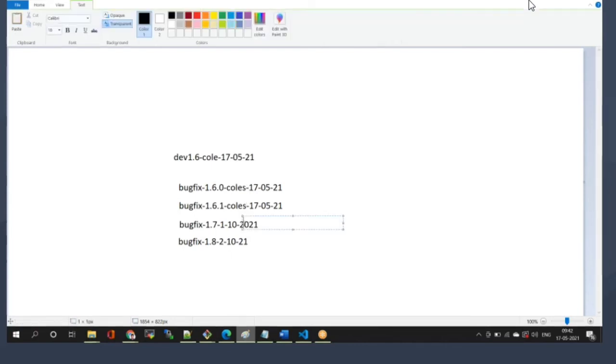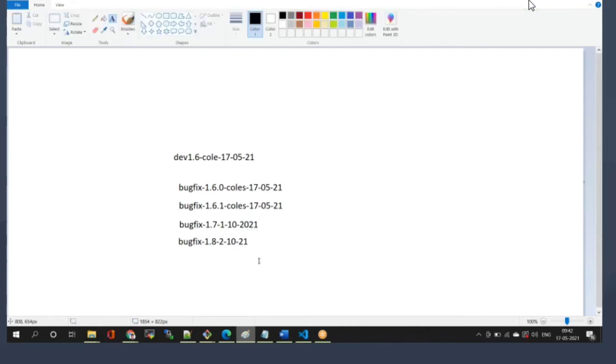Then at the end of next year, four people leave the current organization and new persons come. It is very difficult to understand which folder is the tested code, which branch is the development branch, and which branch is the bug fixing branch. It's very difficult to understand which branch is for a specific requirement.